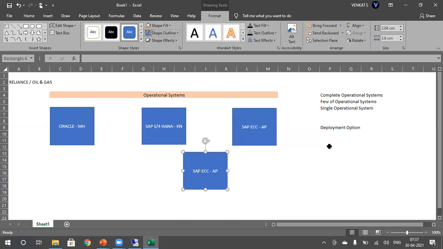In that case, what is the available deployment option? For these two cases, one deployment option is available, and for the other one, we have a separate deployment option.